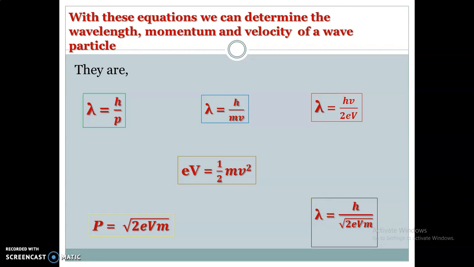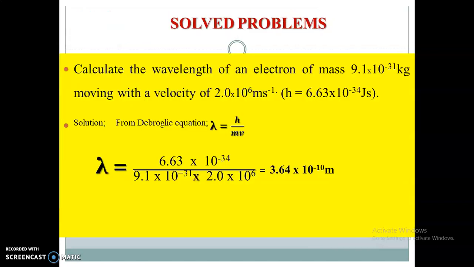Now with all these equations, you must make sure you know them, because they will help you to solve problems under wave particles, especially regarding De Broglie waves. Let's look at some solved problems.